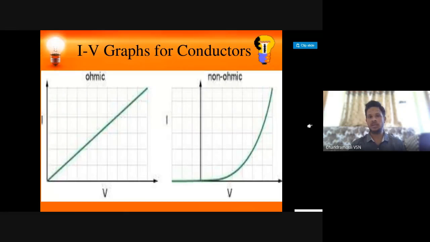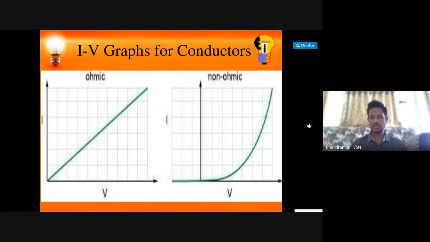And non-ohmic conductors are nothing but semiconductors. Example: silicon, germanium. They'll ask you in the question: what are ohmic conductors and what are non-ohmic conductors? Explain any two differences between them.